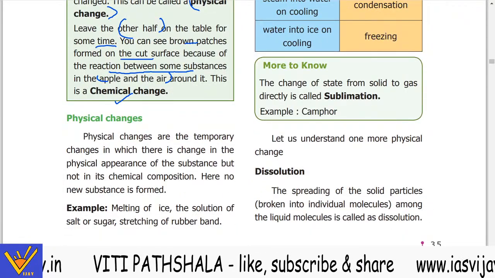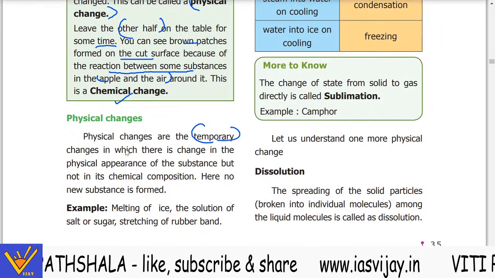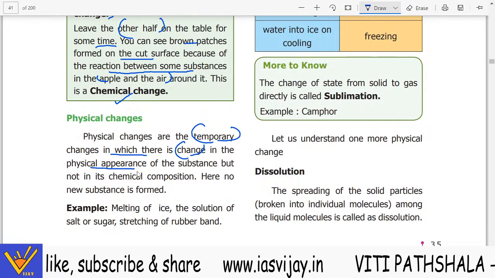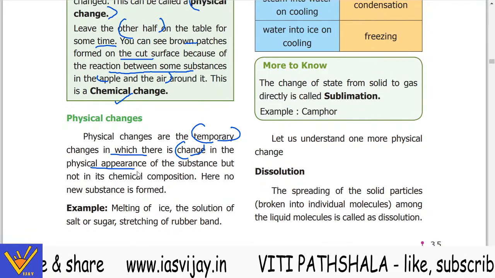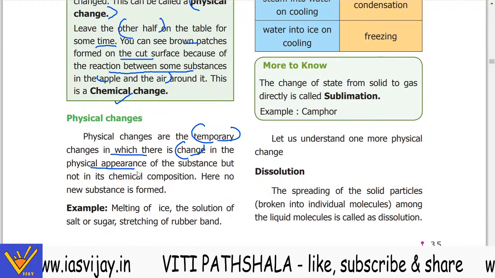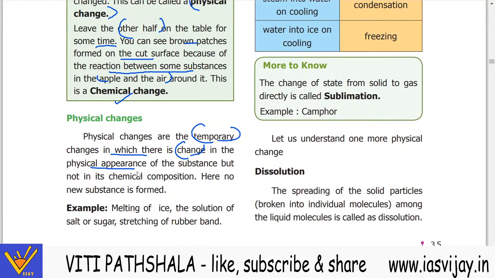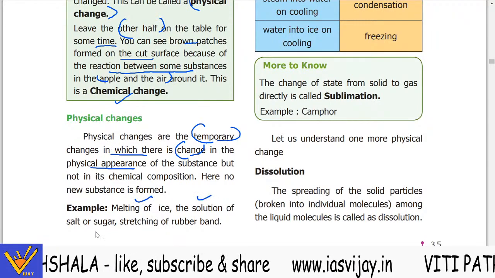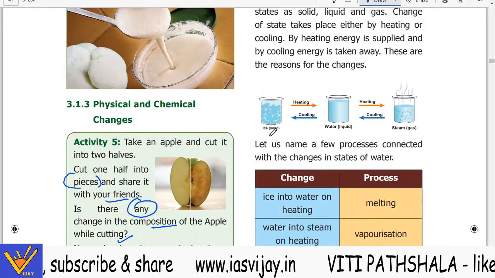Now the definition of physical changes: they are temporary, in which there is a change in the physical appearance of the substance but not in the chemical composition. So only the appearance will change, not the chemical composition. Here no new substance is formed. कोई नया substance यहाँ पर form नहीं होगा. Examples are the melting of ice, the dissolving of salt or sugar, the stretching of your rubber band. So these are the examples.